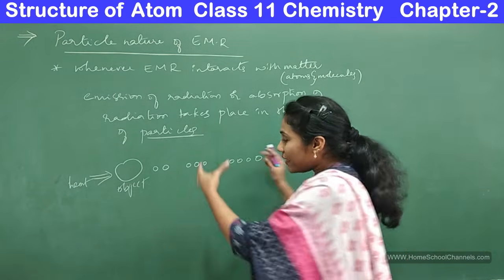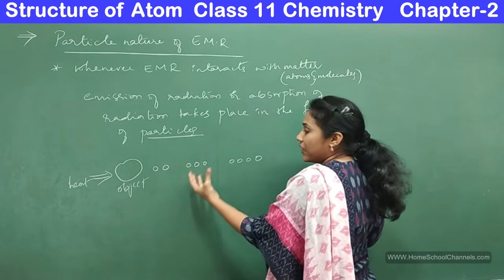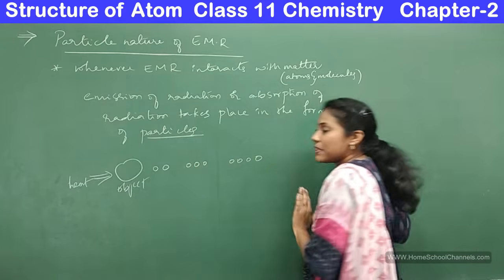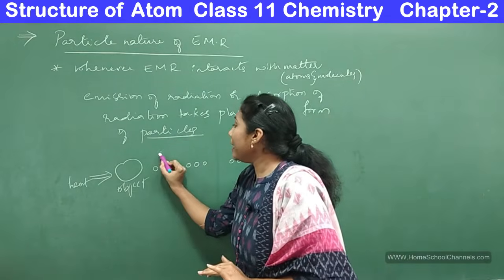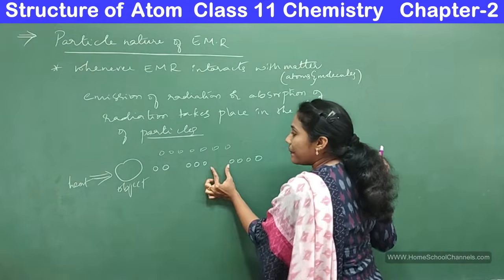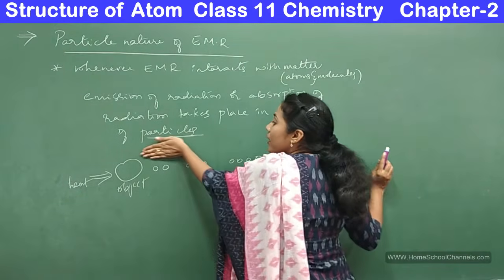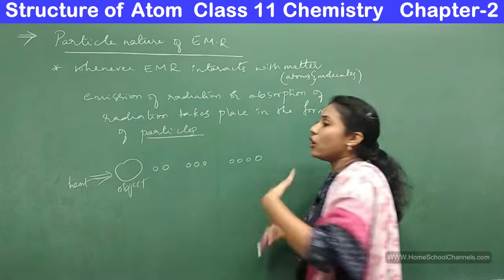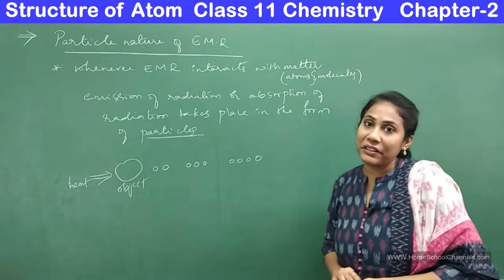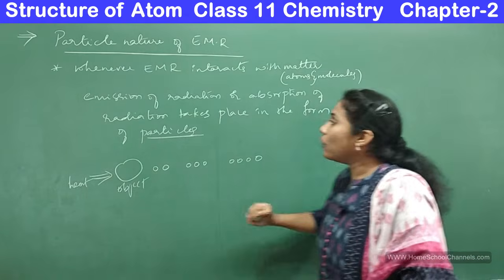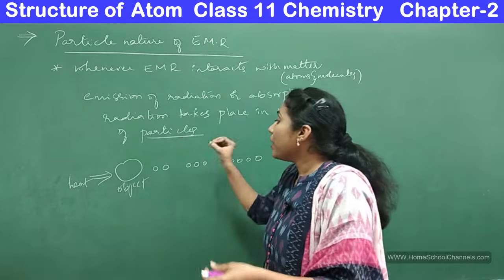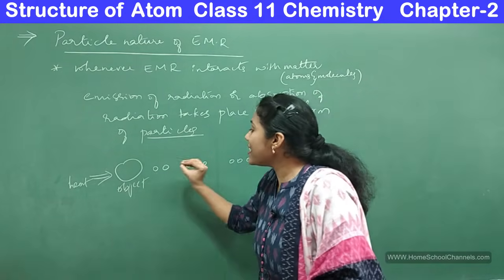And the emission of radiation in the form of particles is in a discontinuous manner. It will not emit like continuous particles. You see, I have a gap between the particles, right? So the particle emission or absorption is always in a discontinuous manner. This is how absorption or emission of radiation from a particular object always happens in the form of particles.